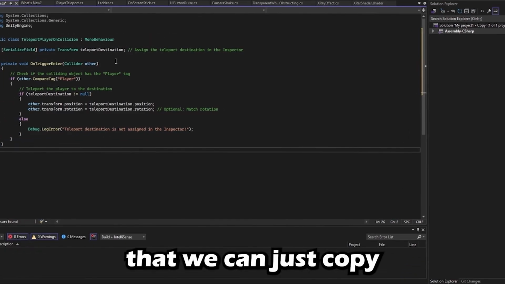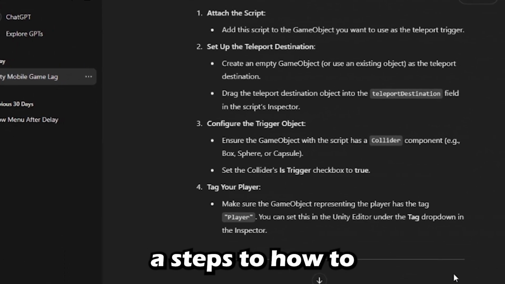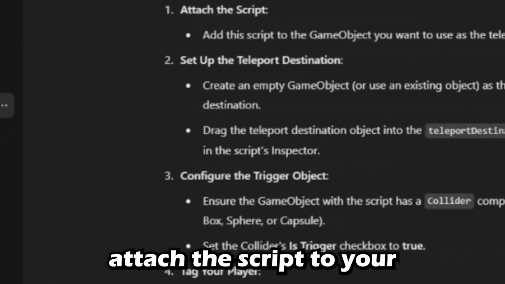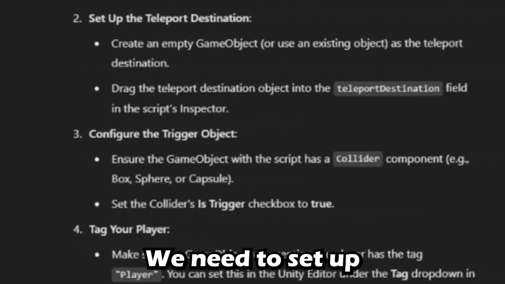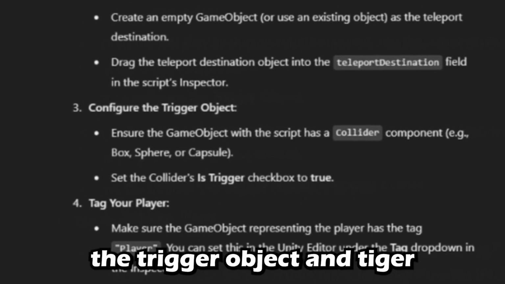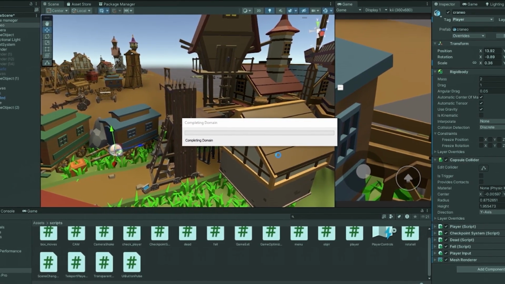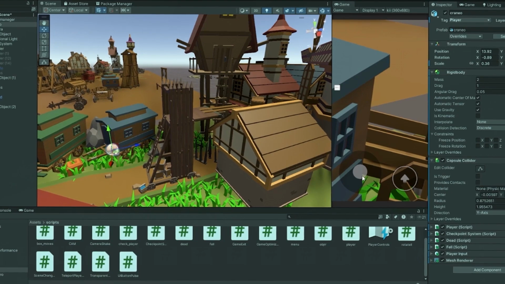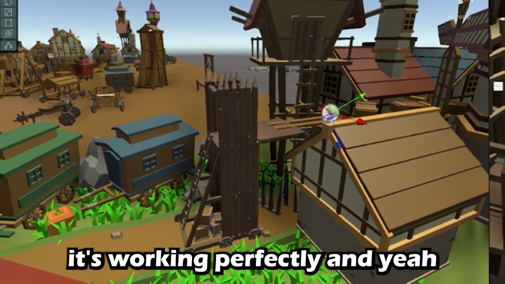After that, we can just copy and paste everything, and as you can see, there are steps on how to use it. We need to attach the script to an object. After that, we need to set up the teleport destination, configure the trigger object, and tag your player. So yeah, after we do those things, we're gonna try and see if it works or not. As you can see, it's working perfectly.